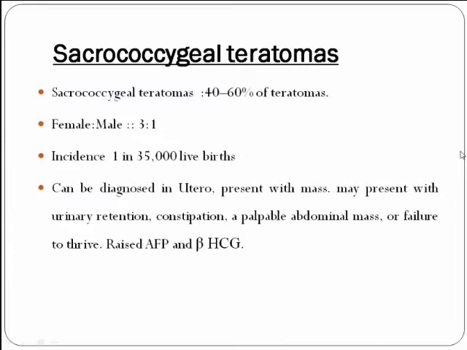Coming to sacrococcygeal teratoma, which comprises about 40 to 60% of the teratomas, most commonly seen in female children. The incidence is around 1 in 35,000 live births. Sacrococcygeal teratomas can be diagnosed in utero. They may present with a mass, urinary retention, constipation, a palpable abdominal mass, or failure to thrive, and there will be raised AFP and beta HCG levels.